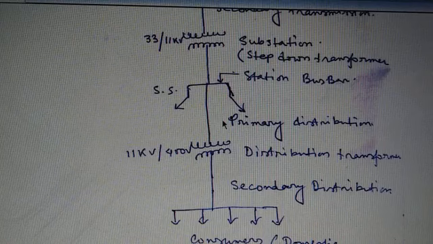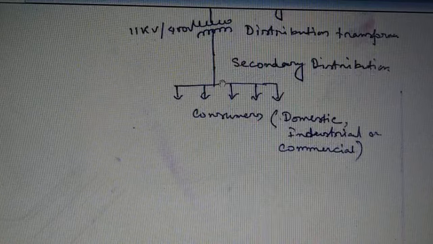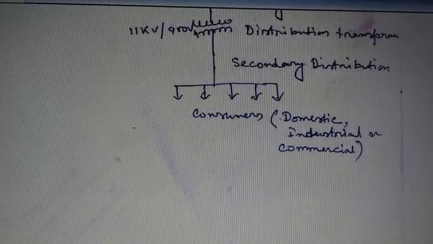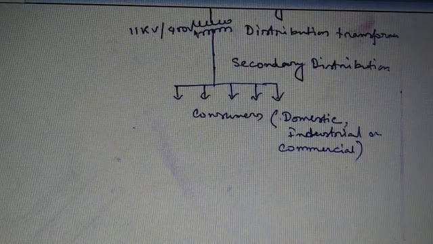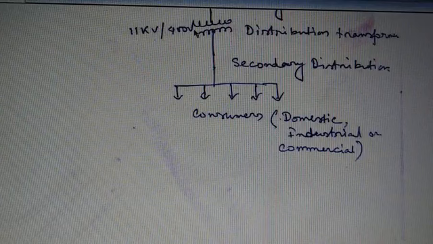And next, the portion is called the secondary distribution, where the 11 kV is converted into 415 volt, and here step down transformers are used. The electrical power from the primary distribution line at 11 kV is delivered to the distribution substation. The substations are located near the consumer's location and step down the voltage to 415 volt, three-phase four-wire system, for secondary distribution.